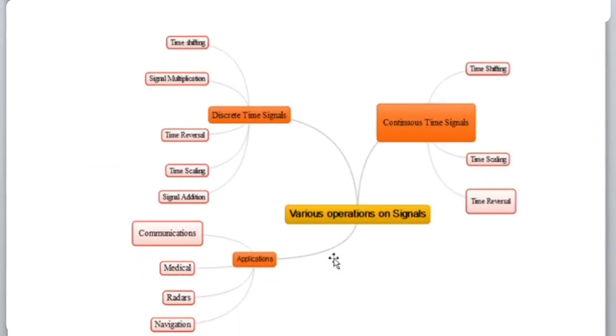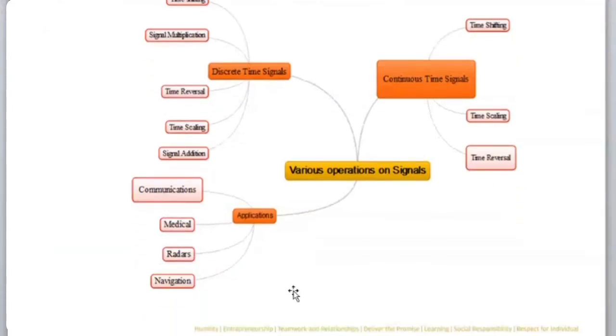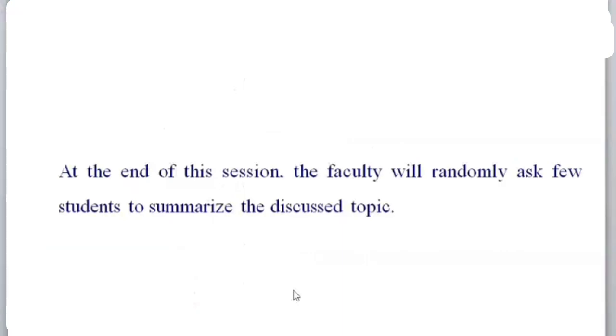And so today what we have discussed is various operations on the signals: time shifting, signal multiplication, time reversal, time scaling, and signal addition. Signal addition is nothing but adding two signals, for the continuous and discrete. And one can apply these concepts in communication, medical, radars, and navigation. So these are some of the applications. So now I will ask randomly someone to